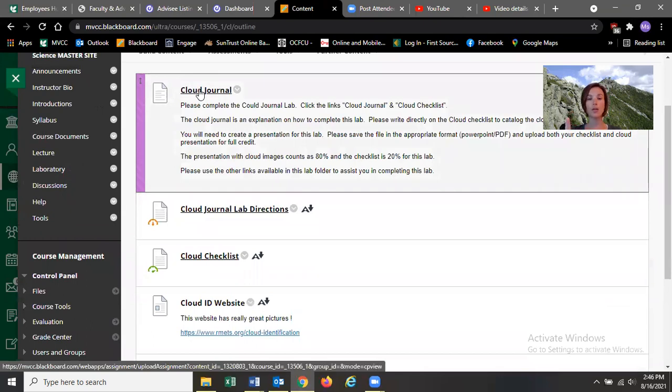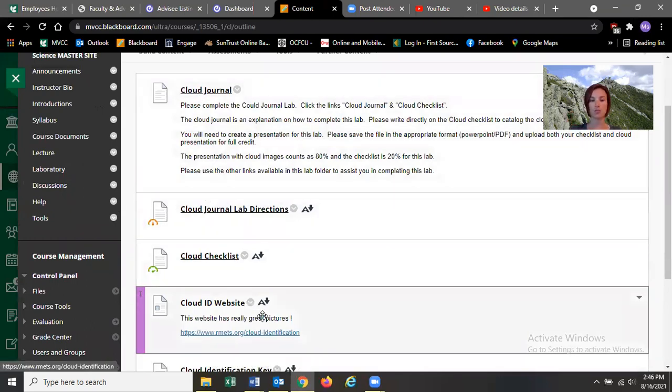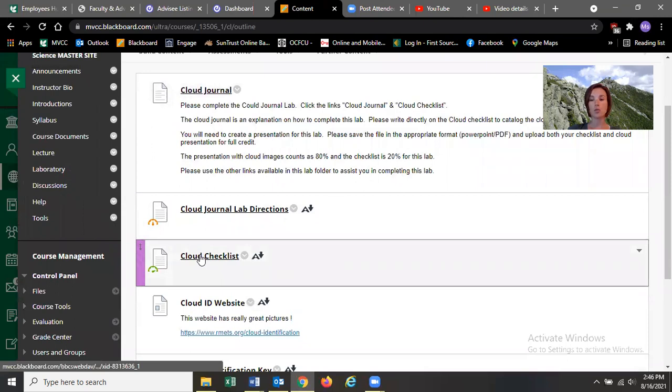Now, you will notice when you download the directions and read them that you also have to do a checklist. The checklist is exactly as it sounds. It's just the list of clouds, like a grid, like a spreadsheet.